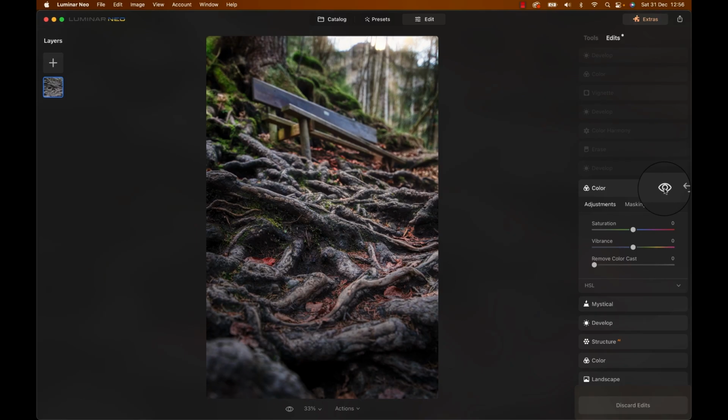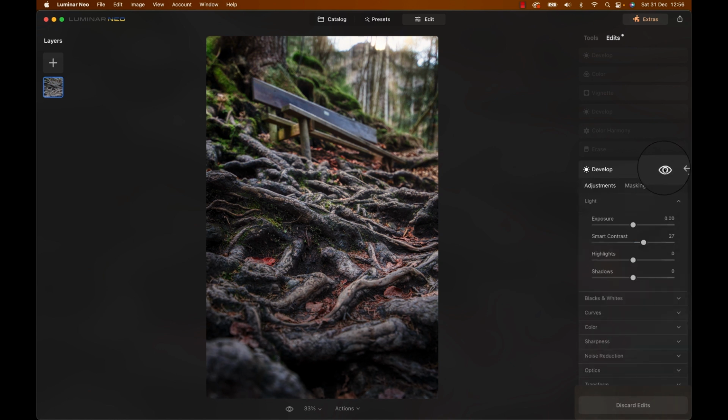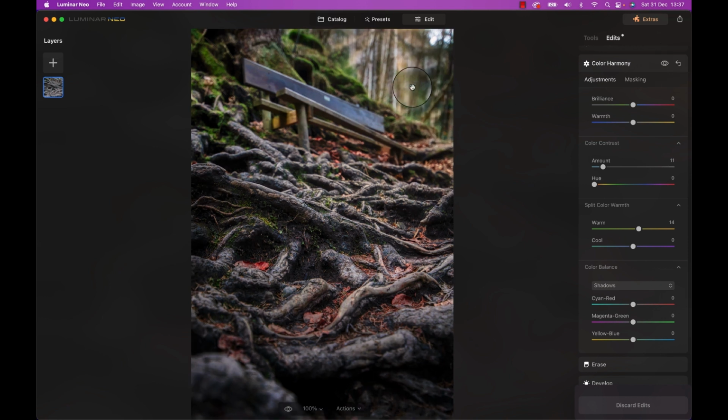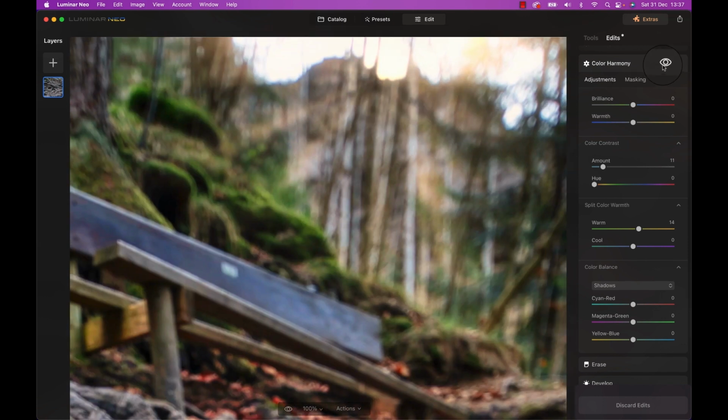Sue me. Now, with a bit of red in the ground, I used another development module to add some contrast and painted that into the foreground. This basically just made the bottom edge a little bit darker. You might not be able to see that properly on screen, but to add even more warmth to the image, I used the color harmony adjustment as shown on the right. You'll see the effect a bit better if we zoom in on the sky on our self-made sun.